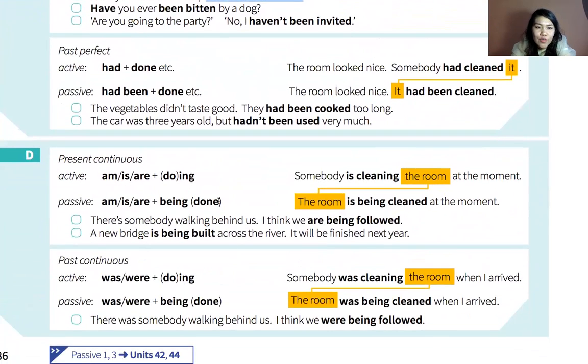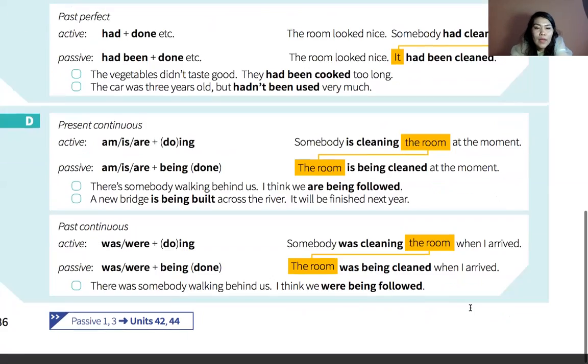So present continuous, we use am, is, are, being done. For example, the room is being cleaned at the moment. So at the moment, this process is happening, but we don't know, or we don't want to say, who is doing these actions. Past continuous, was, were, and being. The room was being cleaned when I arrived. The room was being cleaned, yes, when I came. So this is a past process, what was happening when you came.